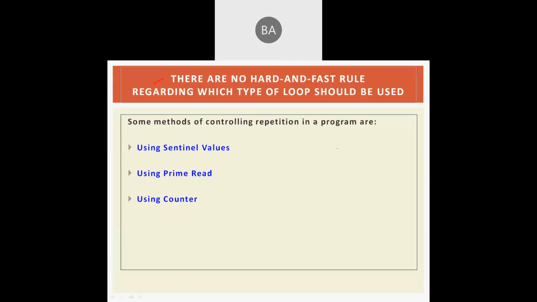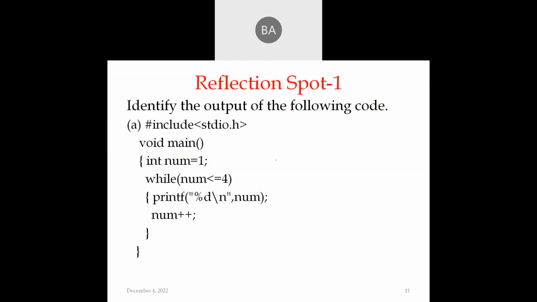Any problem can be solved with any type of loop. So whichever loop is comfortable for you, you can make use of it and write the code for solving that particular problem. Some methods for controlling repetition in a program are making use of sentinel values, using prime read, or using a counter. We can control the repetition within the loops basically.